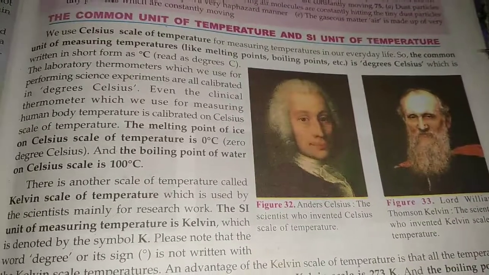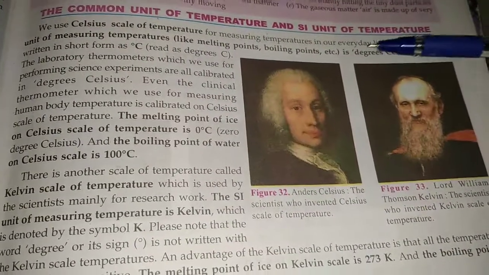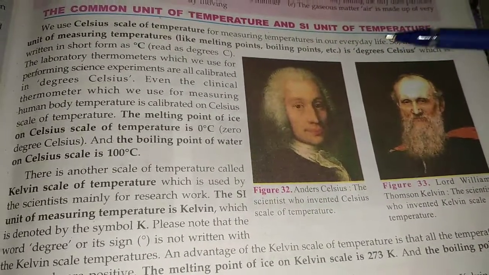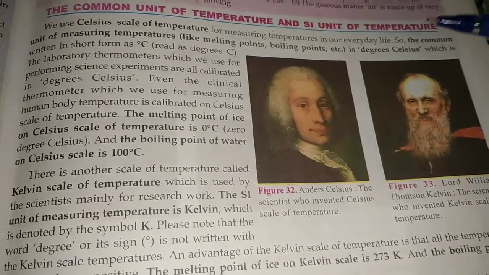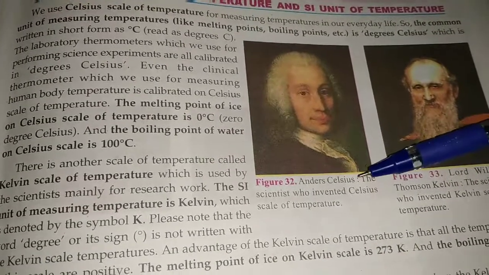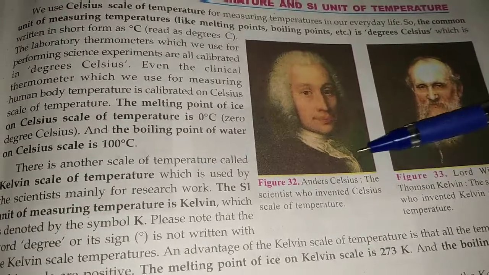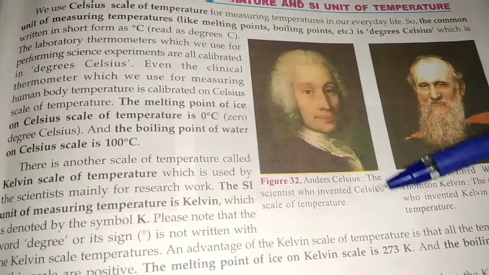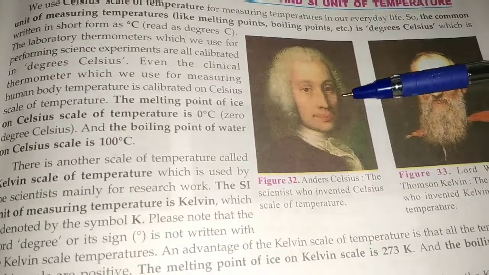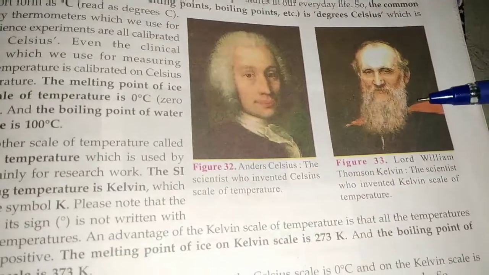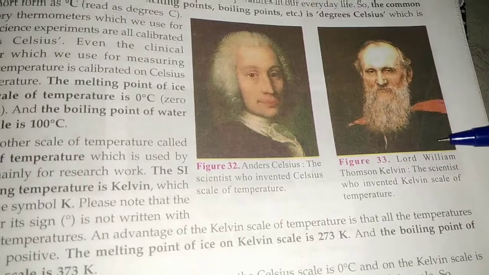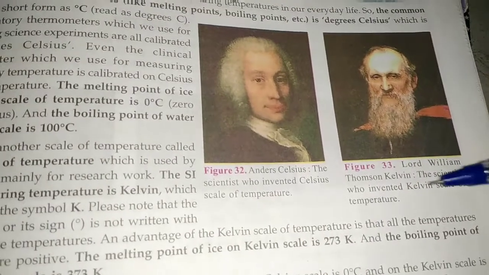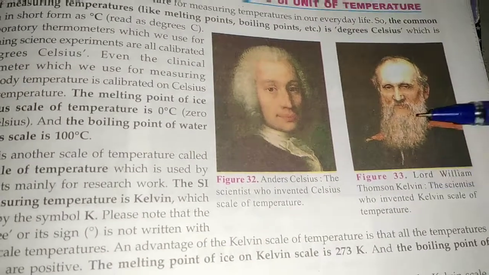Now the next topic is some common units of temperature and the SI unit of temperature. Anders Celsius is the name of the scientist who invented the Celsius scale of temperature, and here is the picture of Lord William Thomson Kelvin, the scientist who invented the Kelvin scale of temperature.